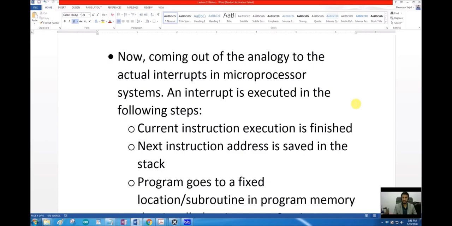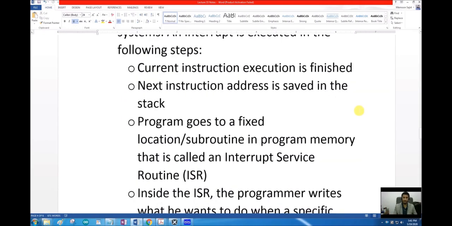An interrupt is executed in the following steps. Number 1. Whenever an interrupt occurs, whenever an external source tells the microprocessor that there is some interrupt, the microprocessor will complete the current instruction execution.